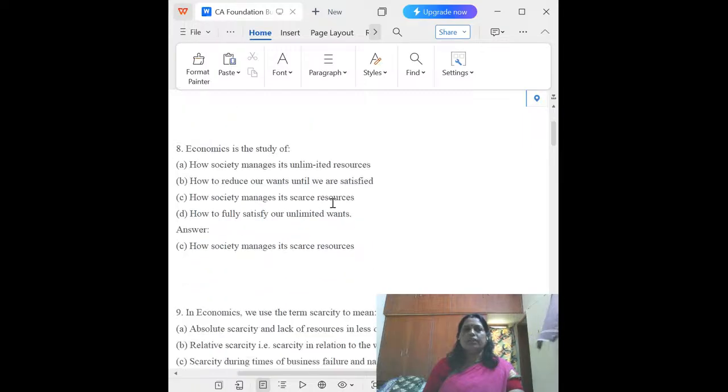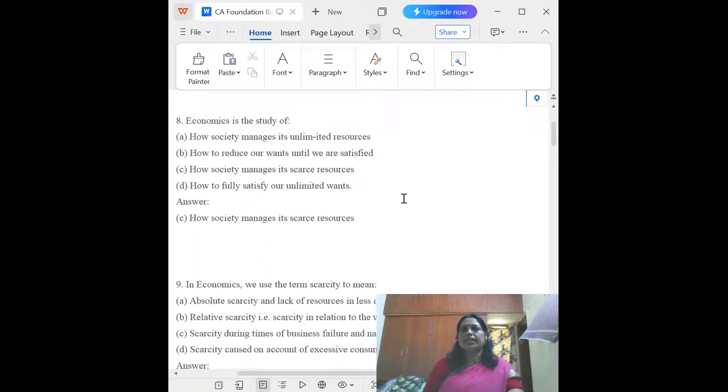The next one, economics is the study of. It is the study of how society manages its scarce resources. Already we know economics means how man satisfies himself between the limited resources and unlimited wants. That is why economics is the study of how society manages its scarce resources. Resources are always scarce.